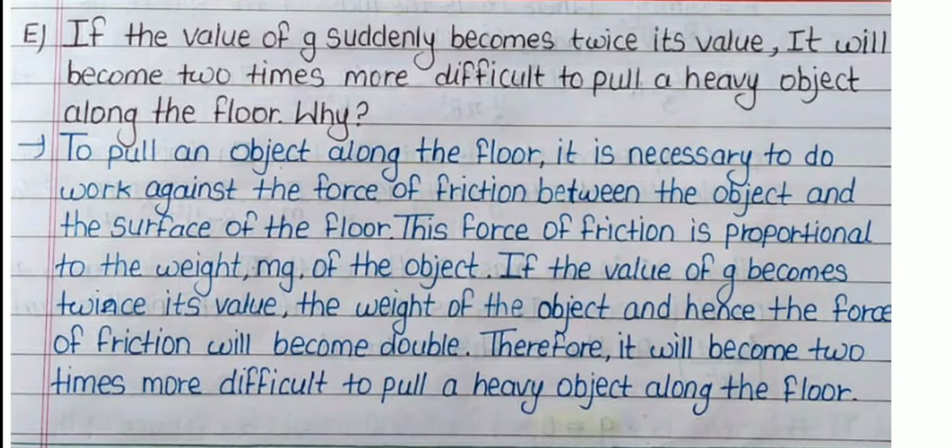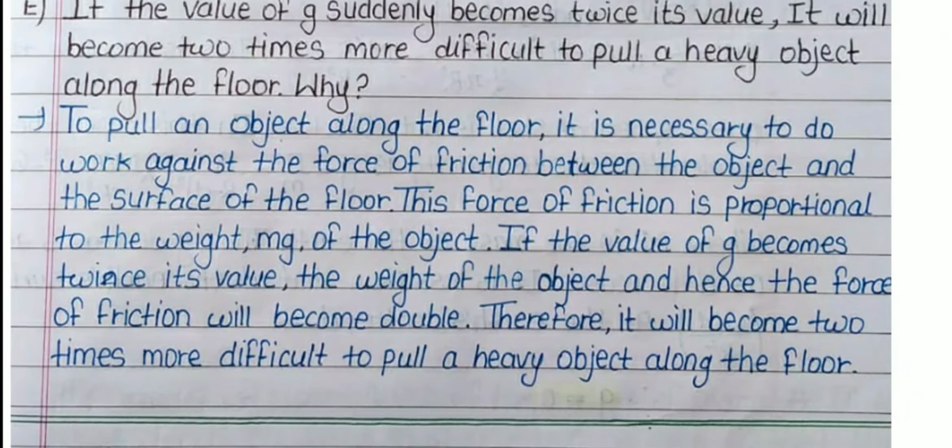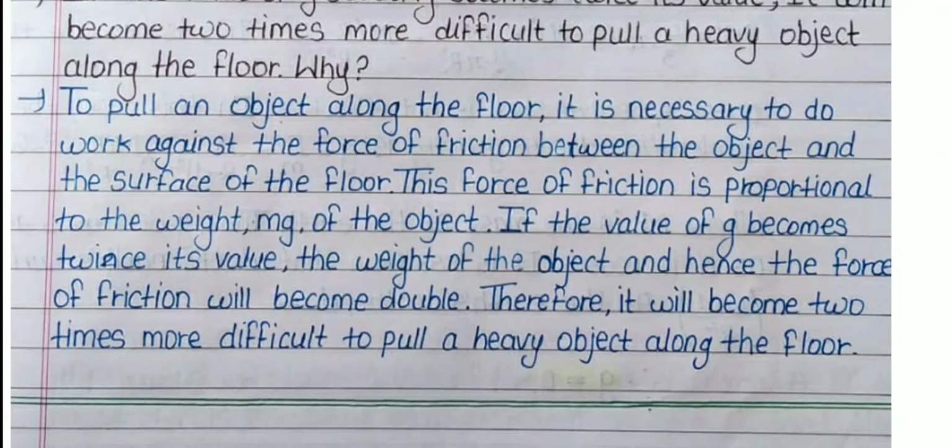This force of friction is proportional to the weight mg of the object. If the value of g becomes twice its value, the weight of the object and hence the force of friction will become double. Therefore, it will become 2 times more difficult to pull a heavy object along the floor.